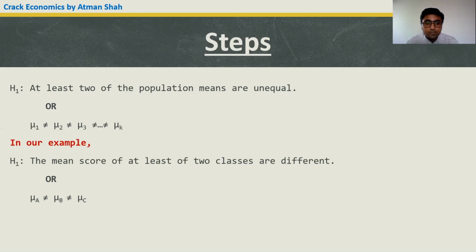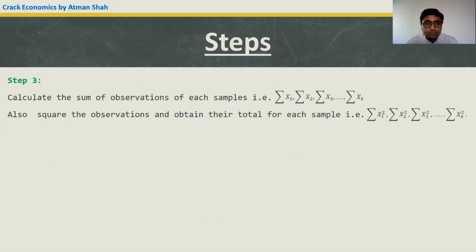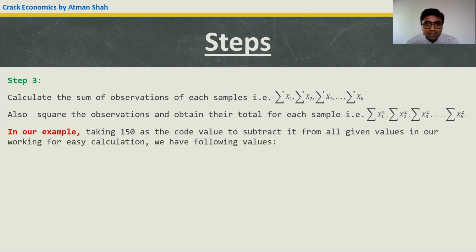This is step 1. Step 2 is to decide the level of significance, which is already given, that is 0.05. We need to decide the level of significance before we start the analysis. So here it is 0.05 and we know that it is denoted by alpha. Now step 3 is to calculate the sum of observations of each sample, that is summation x1, summation x2, summation x3 up to summation xk, and also square the observations and obtain their total for each sample. So in our example, suppose we take 150 as the code value, subtract it from all the given values in our working for easy calculation.